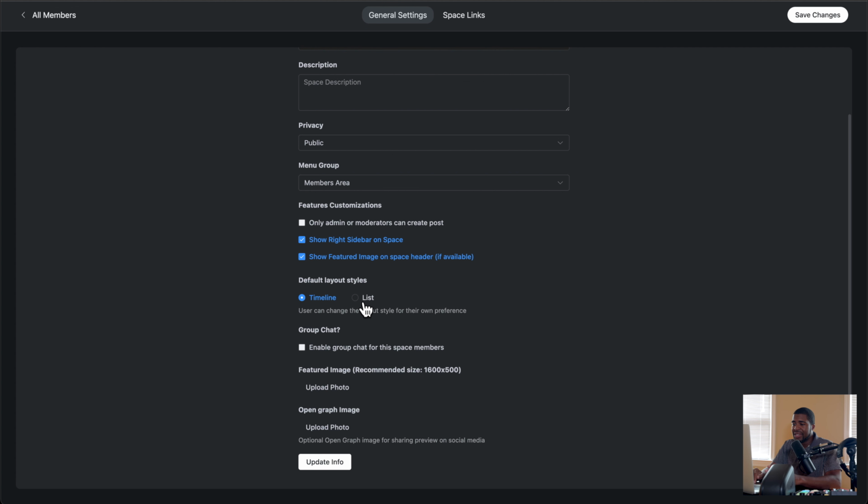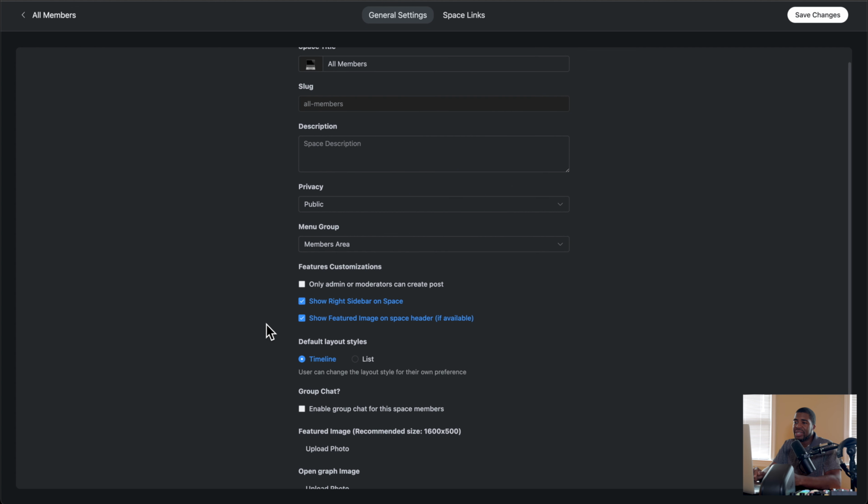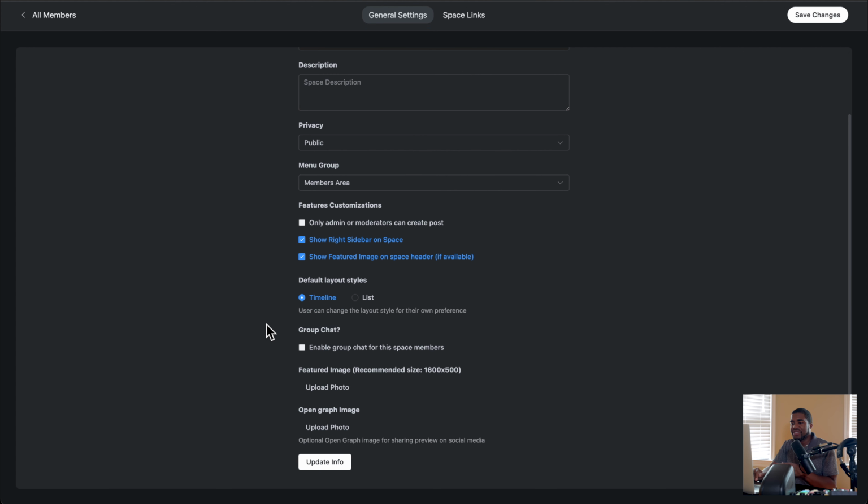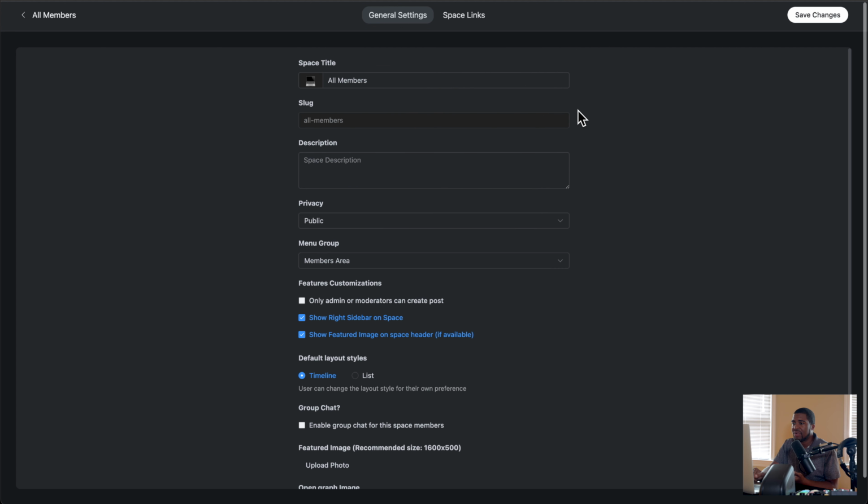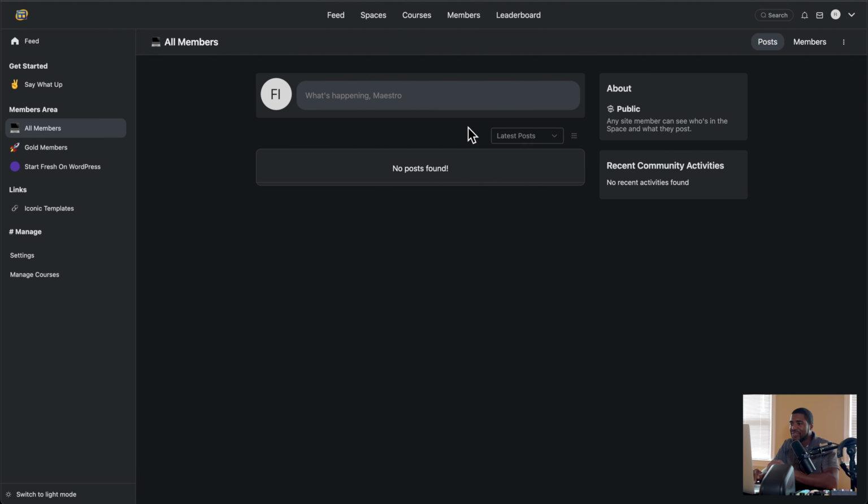It's going to be a timeline, not a list. I can enable group chat for this. So right now, because it's a public space, I said no, I'm not going to do group chat for that. Let's just pretend that since it's free for the public, we're not going to do group chat. And then I can add the image. I have not added the images yet, but you can imagine adding the photo image, the thumbnail, for the space. You can add space links as well, but I haven't done so. Now that's for that space.